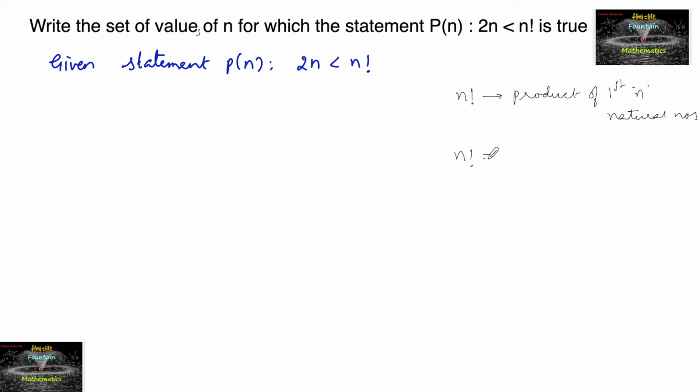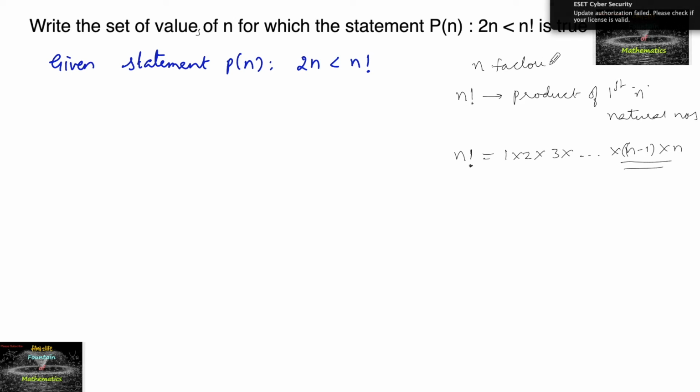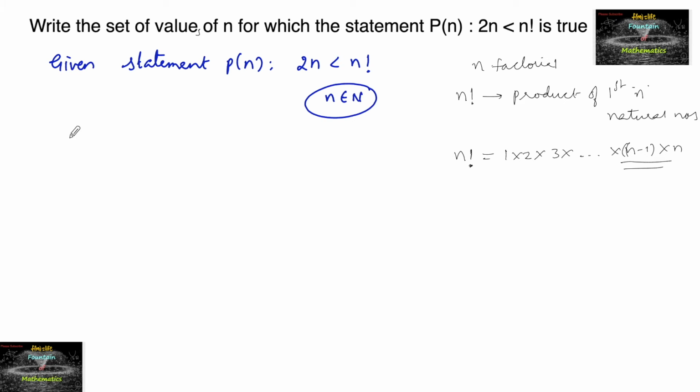That is, n factorial is equal to 1 into 2 into 3 into and so on, n minus 1 into n. Product of n natural numbers we consider. This is n factorial, we say. And also we know that n is a natural number. Here we consider natural numbers. Let us verify for n is equal to 1.